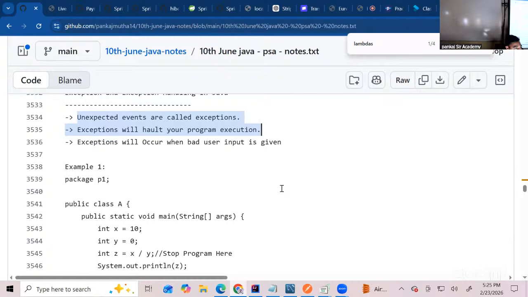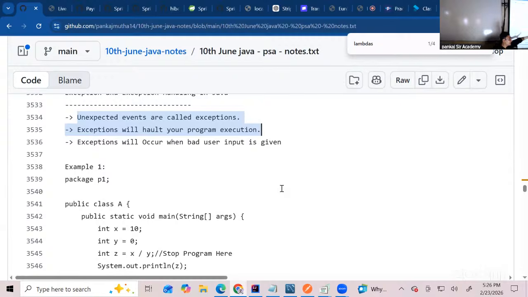Now, the only way I can come out of this situation is to shut down the system explicitly, restart, and again do the work. But just because the Excel file got freezed, I'm not able to change anything in my screen. Now, that's a very bad way of handling exceptions. Yes or no? Do you agree with that?